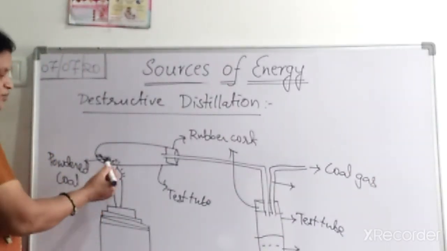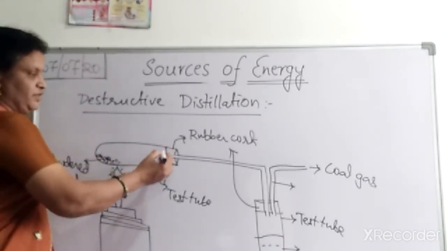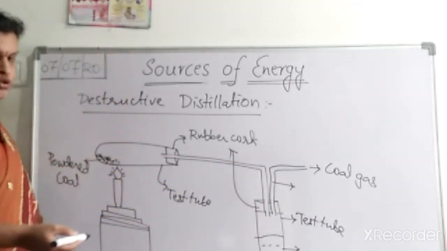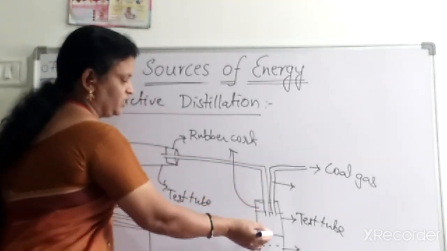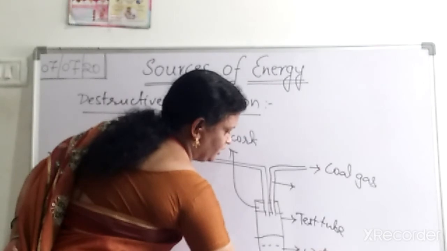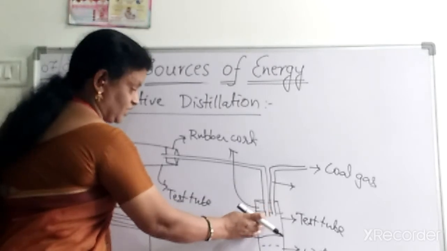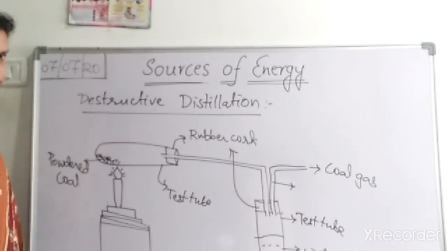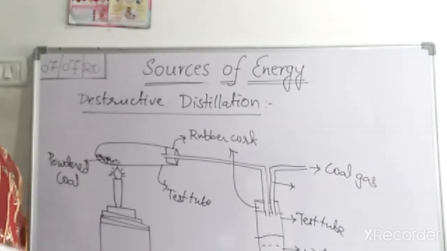So here we have taken some powdered coal. The test tube containing powdered coal is fitted with a rubber cork, and through this cork we have taken an L-shaped delivery tube, and through this the gas will enter another test tube. The gas entering here will be converted into liquid because here we have taken some water. This water acts like a coolant, it reduces the temperature of that gaseous substance. Some of the gaseous substance is converted into liquid and settles at the bottom in the form of coal tar. The remaining gas will be collected as coal gas in a gas collecting jar.